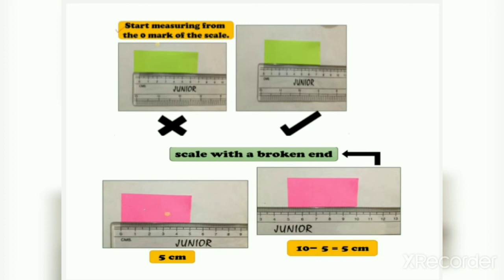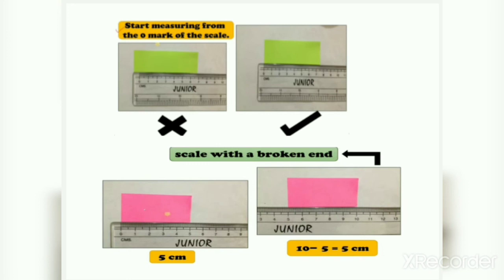Now see, by chance if your scale is broken and there is no 0 mark, then what you have to do, in between you have to see the numbers, but you have to keep with the proper number. You can see in the below picture, in the second one.